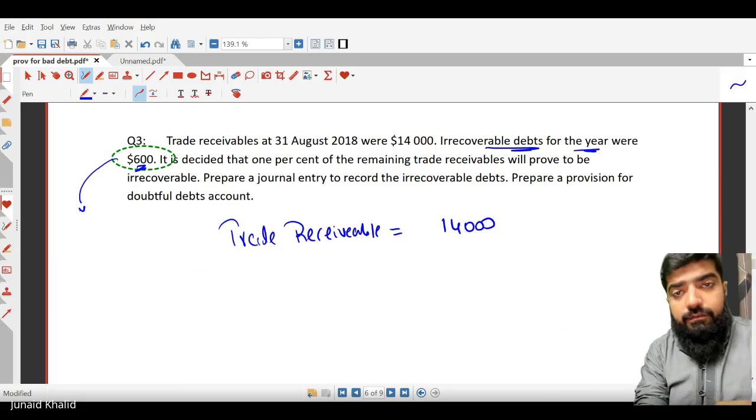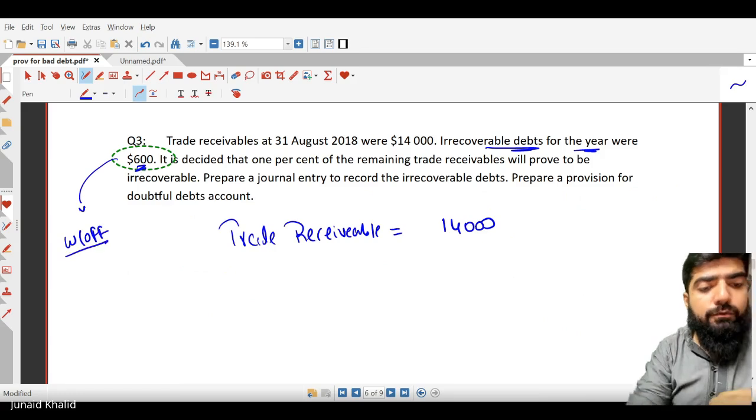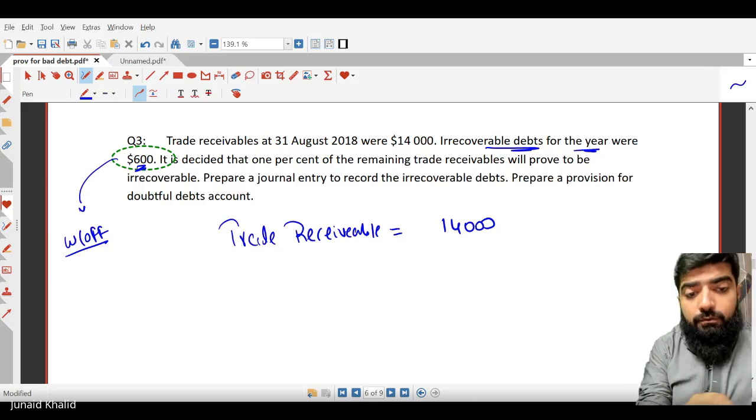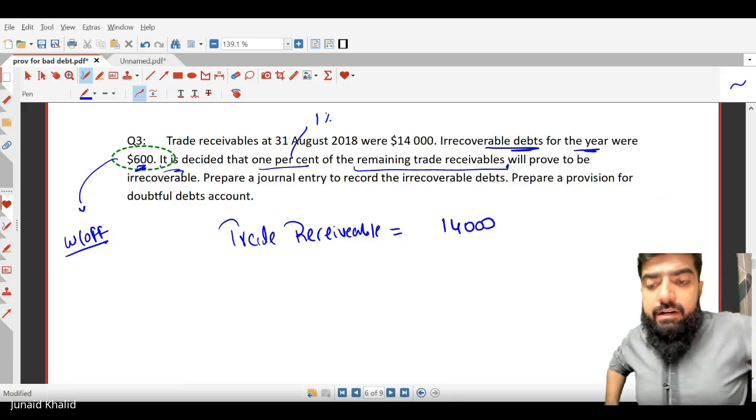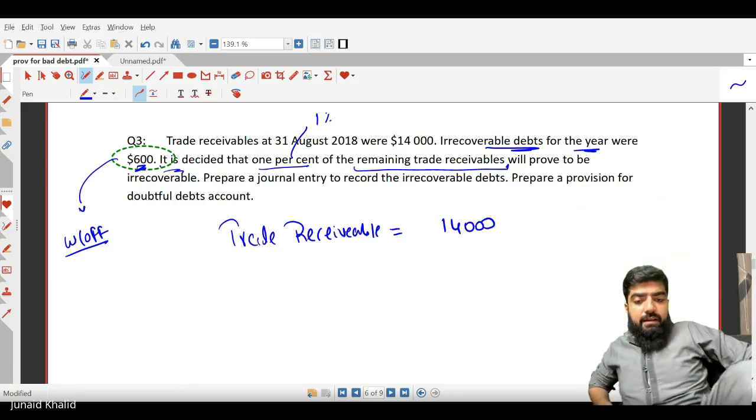$600 is the amount that we haven't gotten paid back, so we will recognize it as bad debt, or we can also call it a write-off, written off. It is decided that 1% of the remaining trade receivables will prove to be irrecoverable.